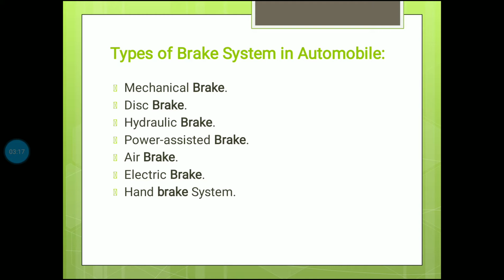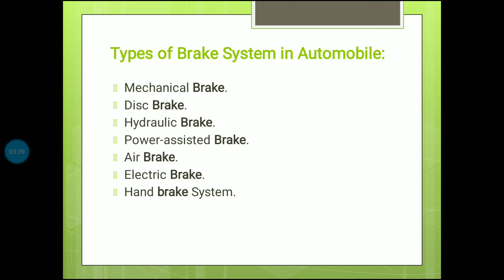Mechanical brake: what is the meaning of mechanical brake? We use it in a cycle. That is called a mechanical brake. You can also see it on big trucks. In most vehicles it is on the rear wheel, not the front wheel.